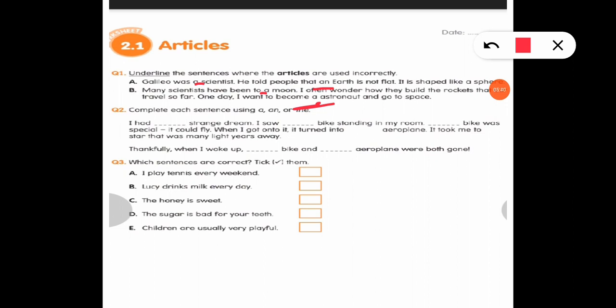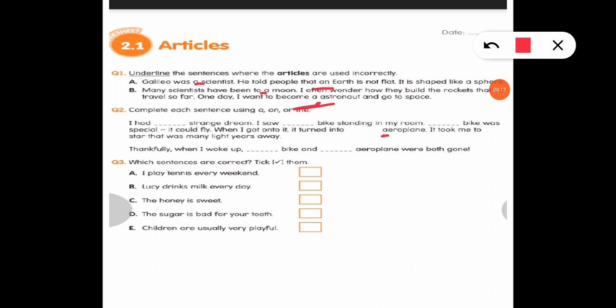When I got on to it, it turned into an aeroplane. Here the word starts with a vowel sound, so before aeroplane we will use an. It took me to a star that was many light years away. So I hope it is clear to you. Next one, thankfully when I woke up, the bike and the aeroplane were both gone. So I hope it is clear to you.